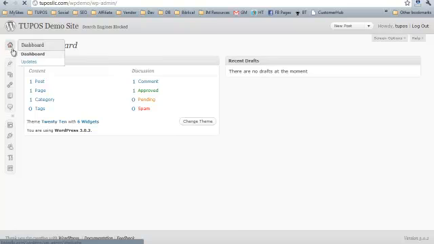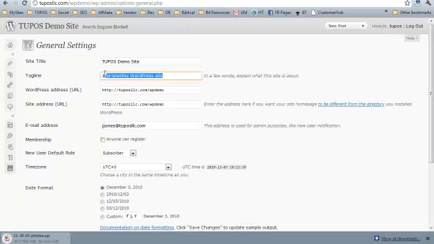Okay, so at this point, now you're going to want to change in your settings. General, the first thing you're probably going to want to change is the tagline of your site. You can also change how the URL works for your site. If you prefer the www as what is shown in the URL in the web browser up here at the top, you can do so.